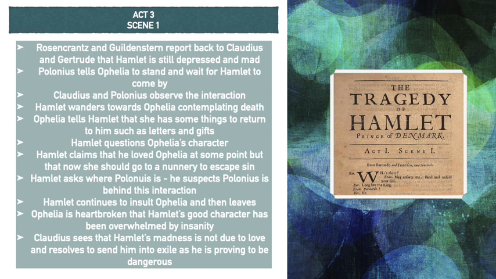Hamlet asks where Polonius is. He suspects that Polonius is behind this interaction, and of course he is correct, but Ophelia resists this and says that he's not there. Hamlet continues to insult Ophelia, really upsetting her, and leaves. Ophelia is heartbroken that Hamlet's good character has been overwhelmed by insanity.